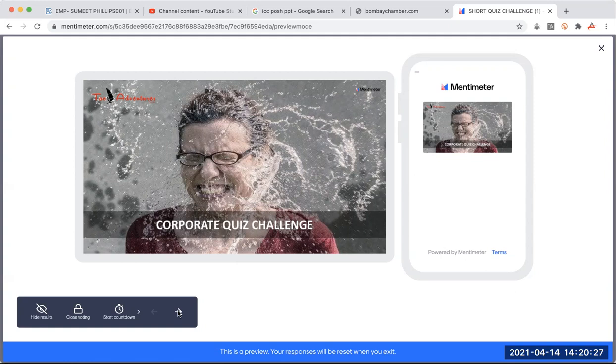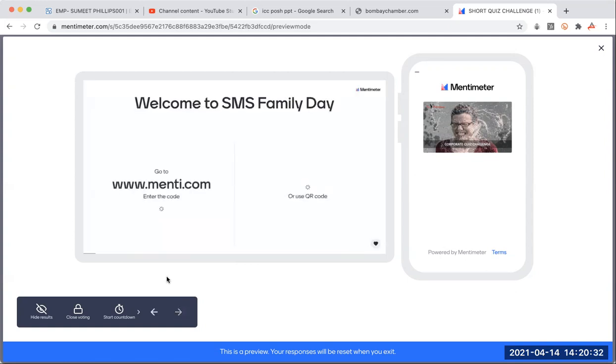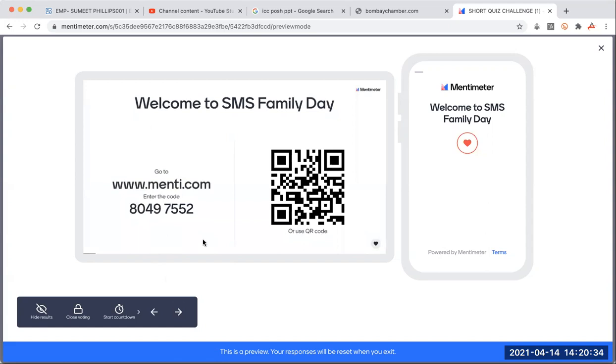The first thing that you will see on the screen is the MC is going to announce a code. This is a sample demo code. Don't use the demo code. So the first thing that you need to do is, when the MC announces that we will all connect and play through Menti, we will be flashing a code number, which will be a different code number, as well as a QR code. You can either scan the QR code or type in the mobile browser.